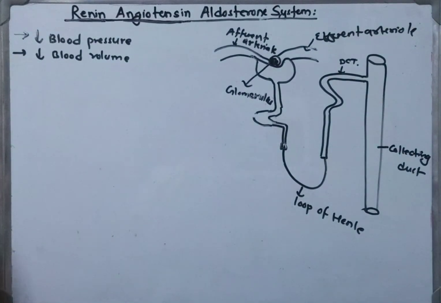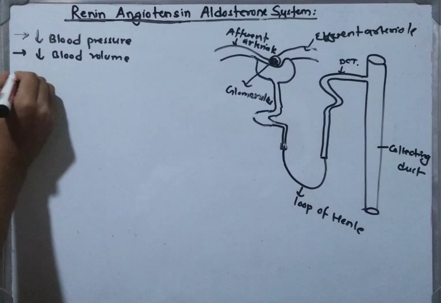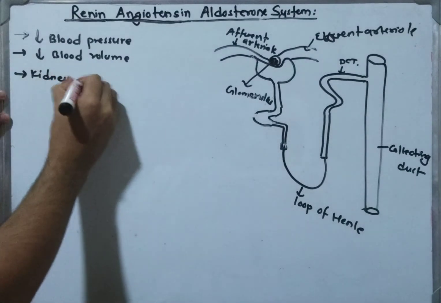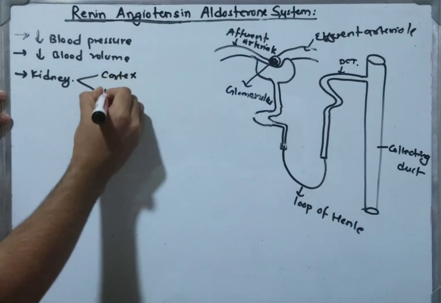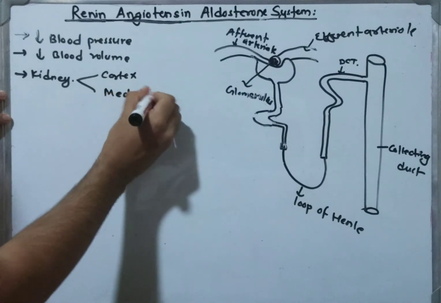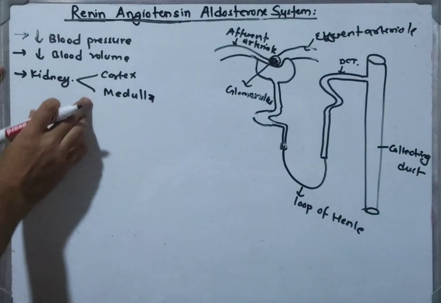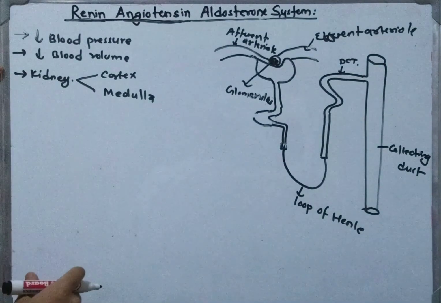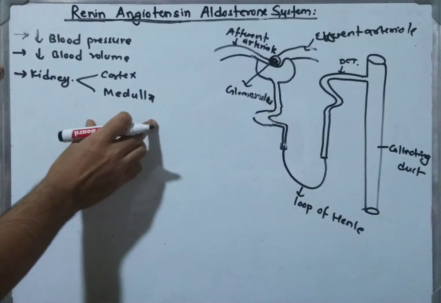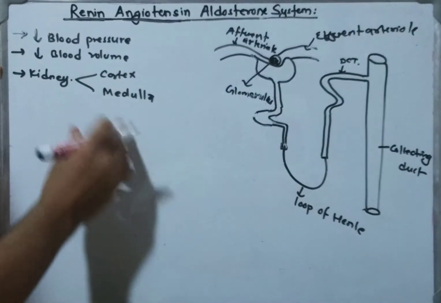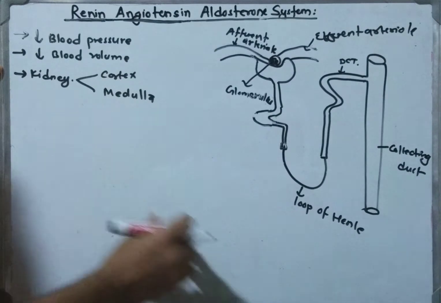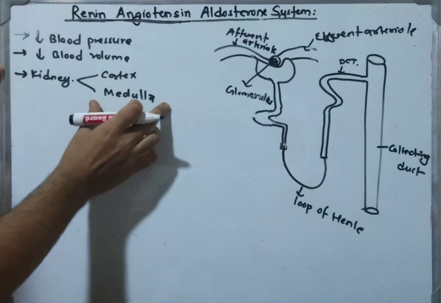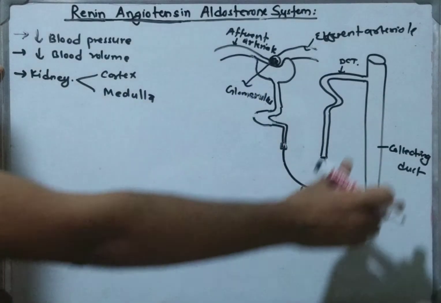So the chief regulator is our kidney. Kidney is the chief regulator of this system, and it comprises cortex and medulla. The kidney is made up of millions of nephrons, also known as the functional unit of the kidney. The majority of the nephron lies in the cortex of the kidney, while some part lies in the medulla, like the loop of Henle and the collecting duct.